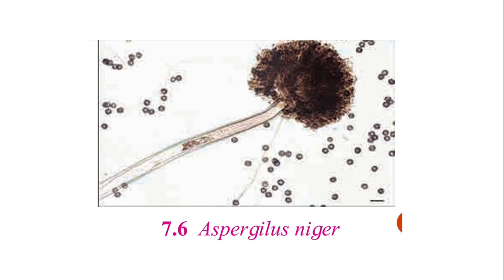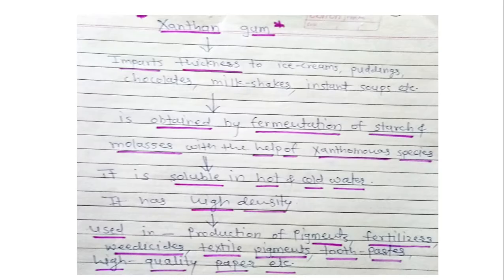This is a fungus called Aspergillus niger. It is also used at various places. Then about xanthan gum. You might have heard this word. What is this xanthan gum? Xanthan gum is nothing but the product which imparts thickness to various ice creams, puddings, chocolates, milkshakes and instant soups.